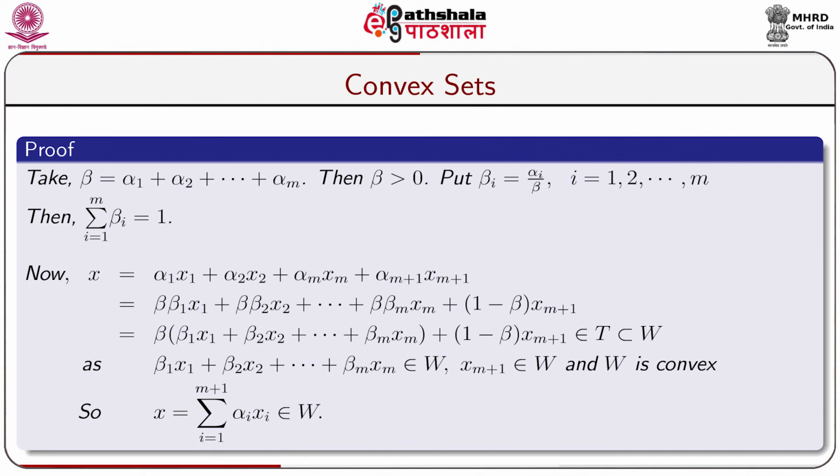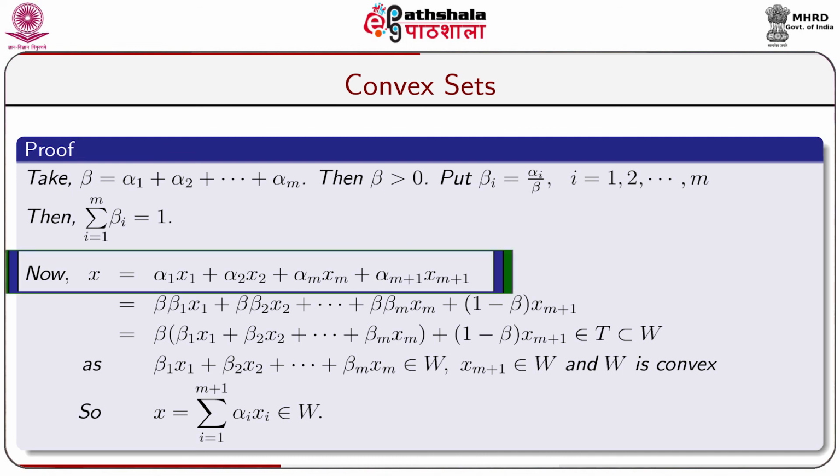Let us take beta equal to alpha 1 plus alpha 2 plus ... plus alpha m, then beta is greater than 0. Put beta i equal to alpha i by beta, and this is meaningful because beta is strictly greater than 0, for i equal to 1 up to m. Then sigma i equal to 1 to m beta i equal to 1.